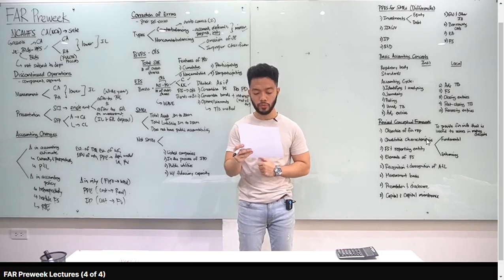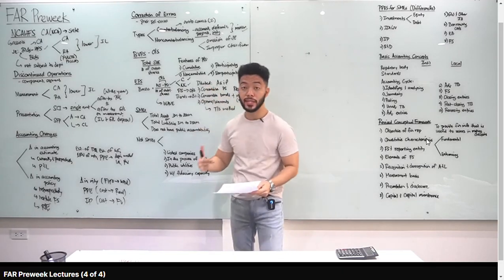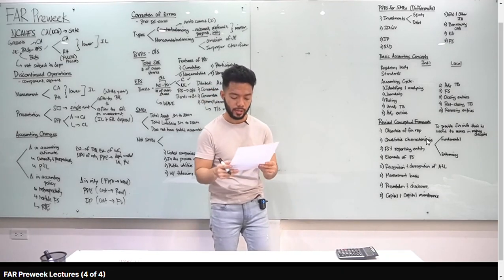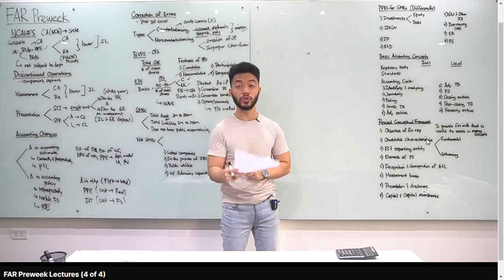Number 4, the purpose of diluted EPS. Ano yung purpose nito? Para mapakita natin yung lowest possible EPS. Letter D, show the maximum possible dilution of earnings.